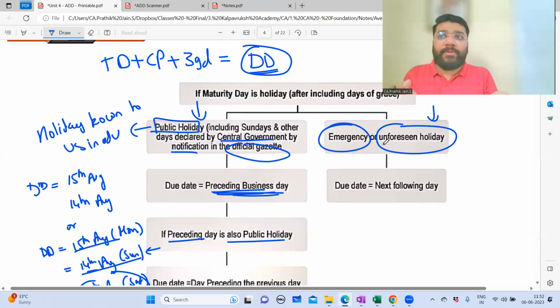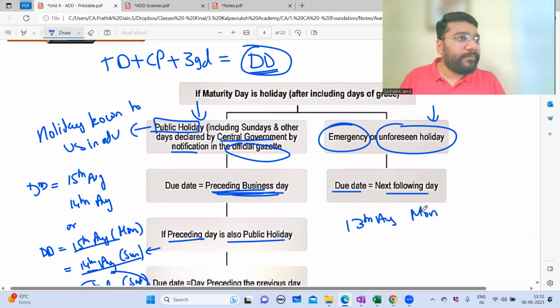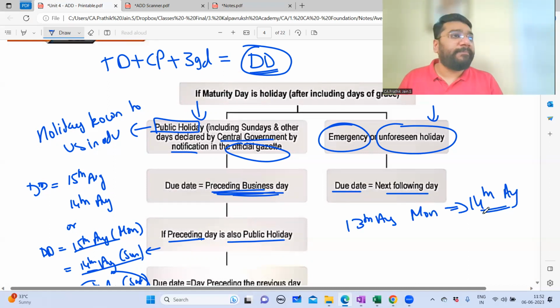Tomorrow was, let's suppose, the original due date. Today afternoon, they have announced that there is a bandh tomorrow. So can you make the payment today? There is no possibility. So in case of an emergency unforeseen holiday, the due date will be the next following day. For example, 13th August, which is Monday, was the due date. But suddenly Monday was announced as a bandh. So what will you do? You make the payment on 14th August.